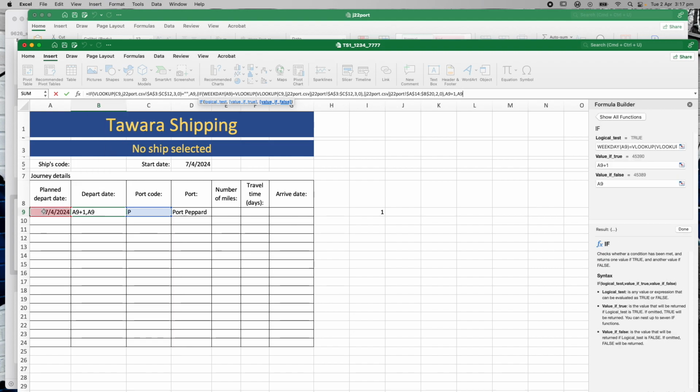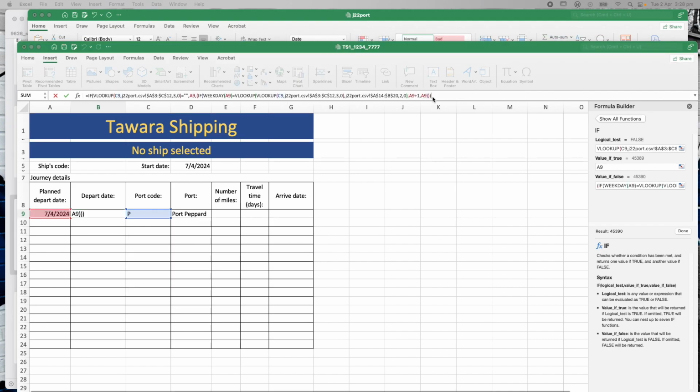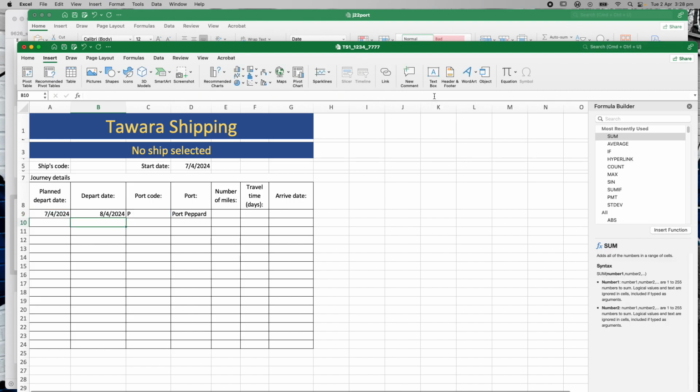Otherwise, I leave it as A9, and then I need to close all my brackets. Bracket, which would be my first VLOOKUP, bracket, that's my second VLOOKUP, bracket, that's my if. Okay, I've got my 3 brackets closed, so if I hit enter in here, it's given me a date, right? So it looks like it's worked.